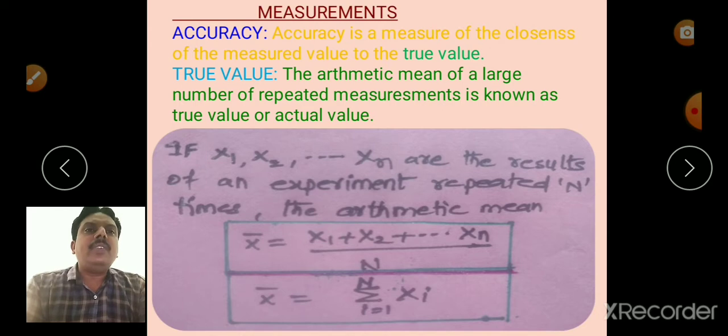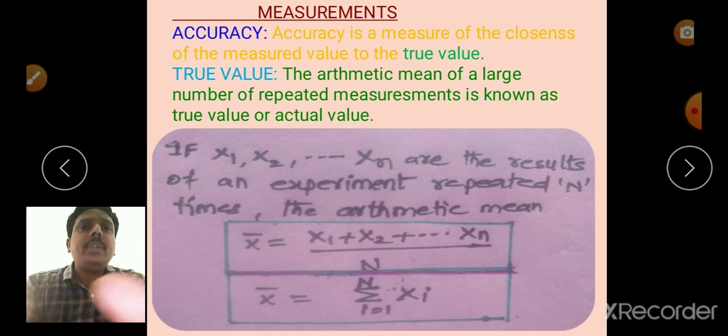Both the values are close to the actual value 9.8 meters per second square. Actual value or true value. So, what is the accuracy? That means the measured values are nearer to the actual value or true value, then the experiment is accurate.